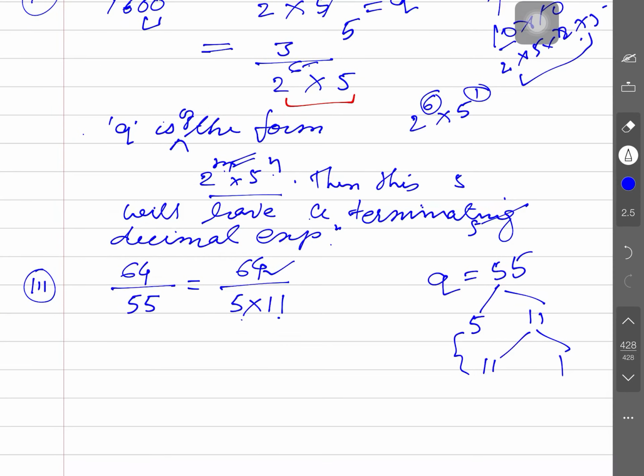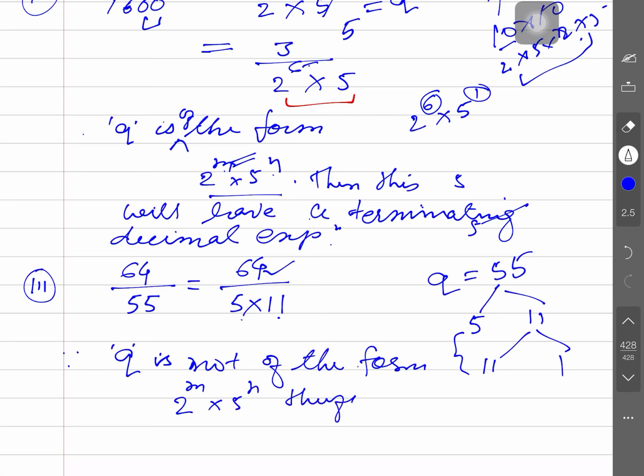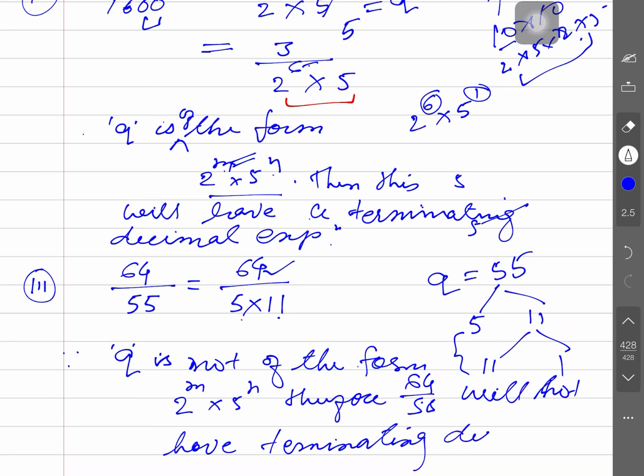No. You will write here, since q is not of the form, what form please children? Of the form 2 to the power m and 5 to the power n, therefore 64 by 55 will not have a terminating decimal expansion.